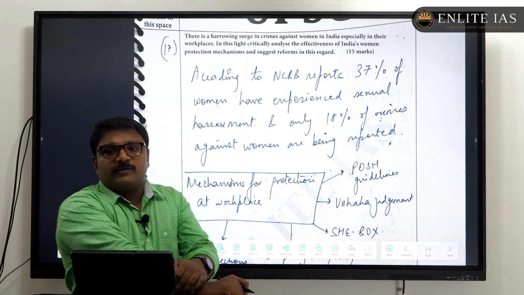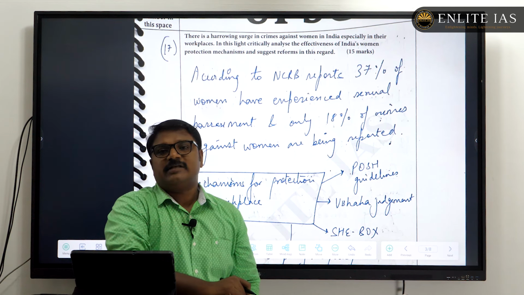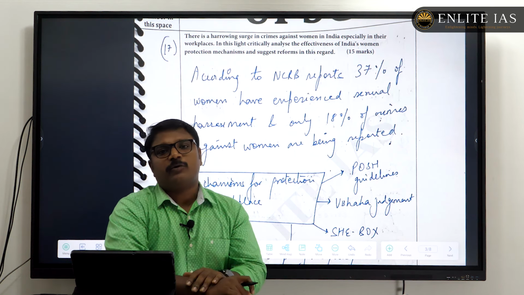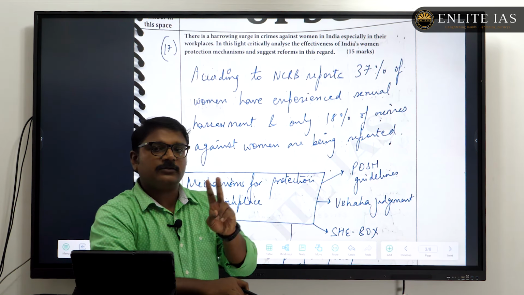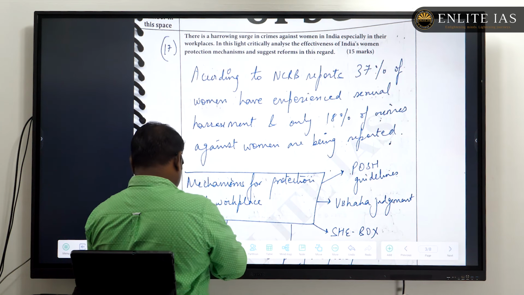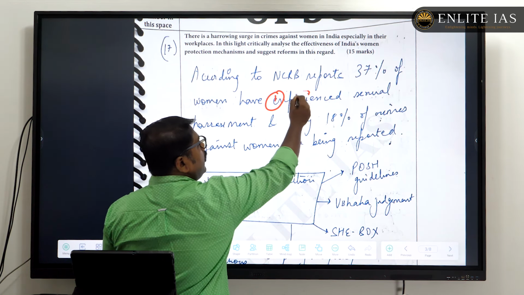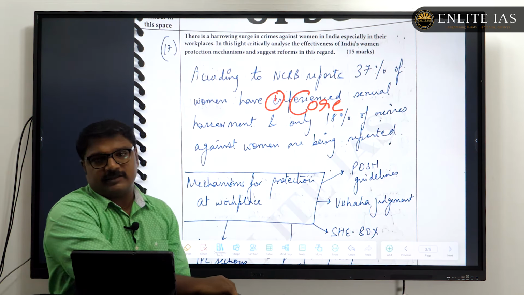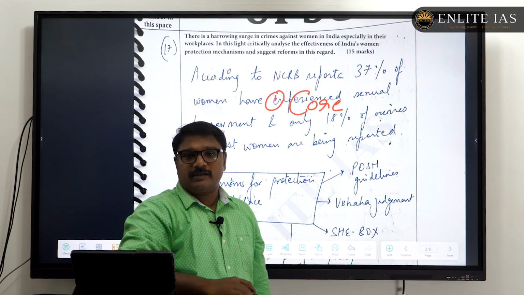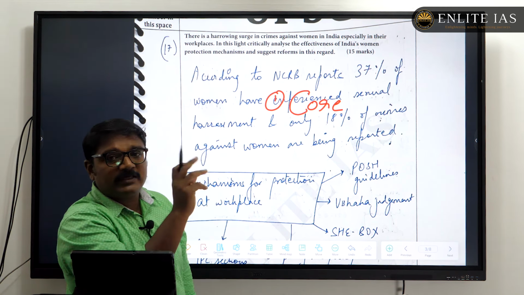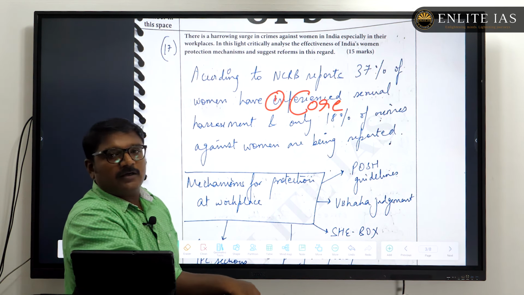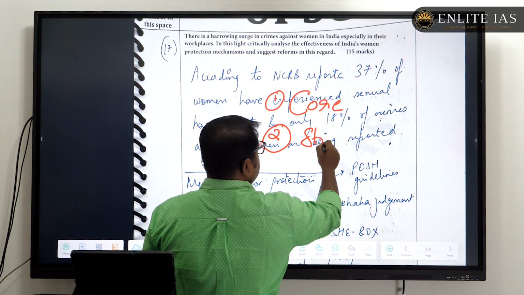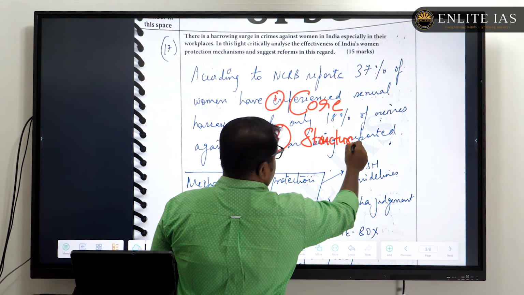Okay, so for any civil service examination mains answer, there are two important deciding factors to be considered. The first one is understanding the core of the concept, the core idea. What is the core idea of the question? Then only can you directly hit the core of the question. So you have to understand the core idea of the question. And the second one is, obviously, the structuring of the answer as well as its presentation.